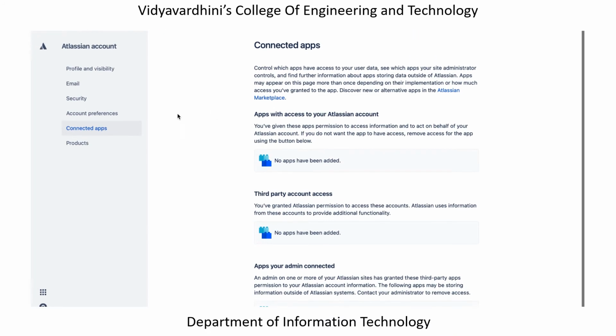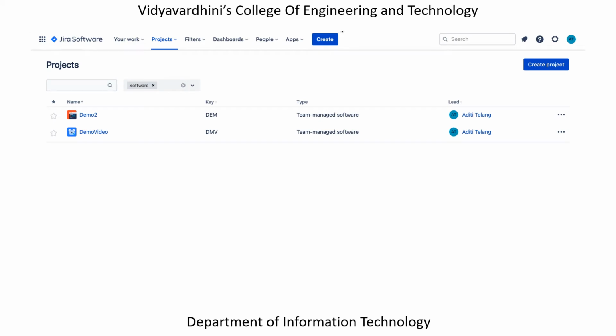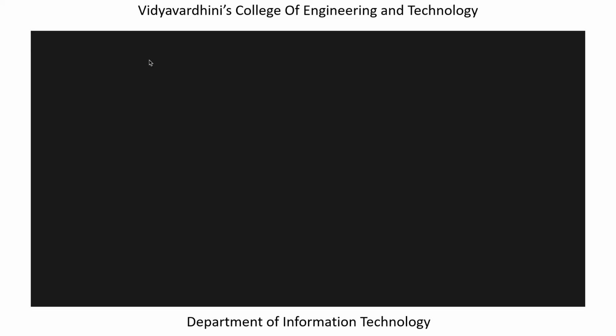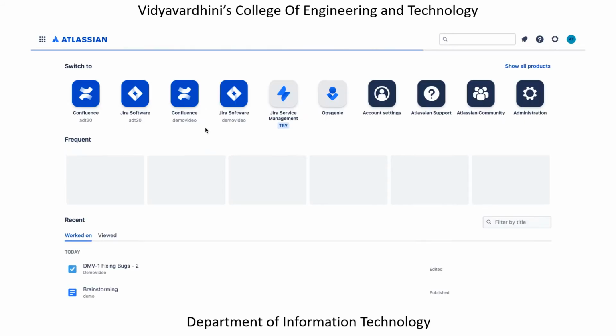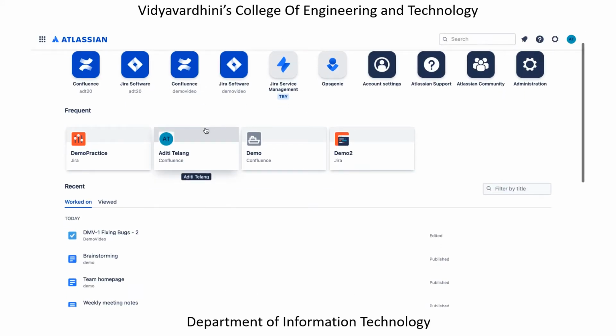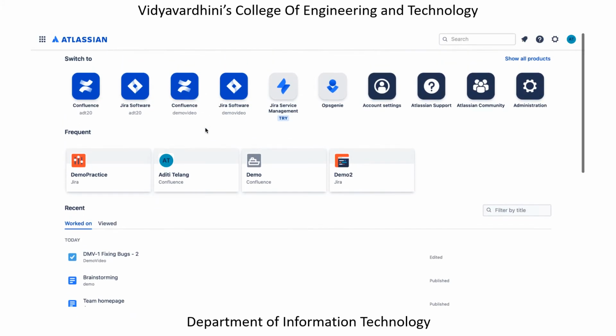So now if I see the main account once I have logged in, this would be the start page that you would first get into when you have created the account and logged in. Now if you can see, there are the options like Confluence and Jira already there. So first we will work with Jira.